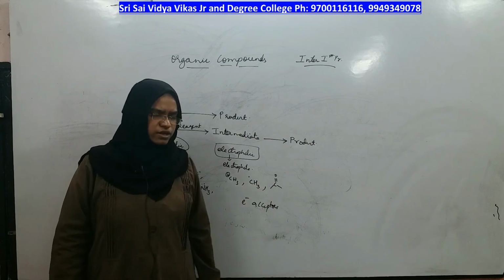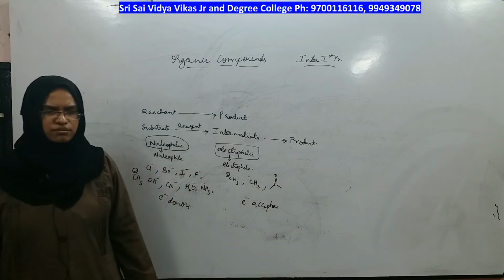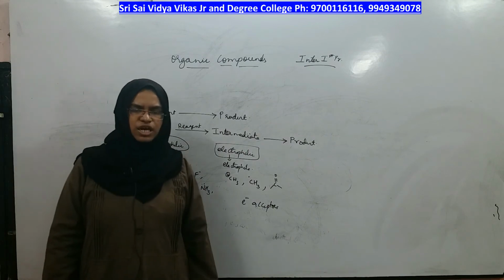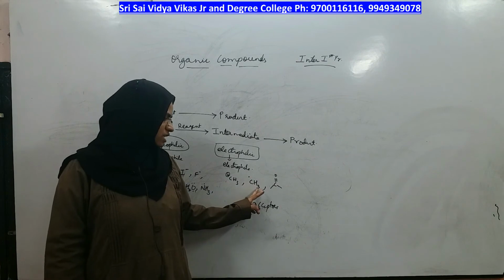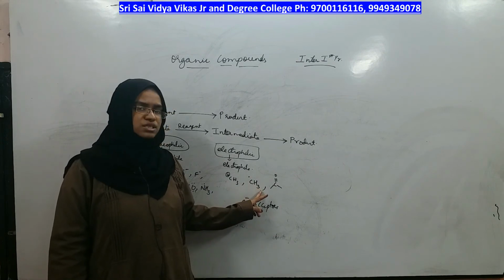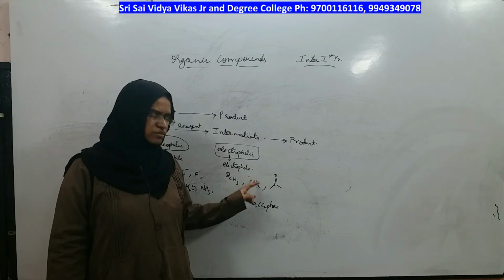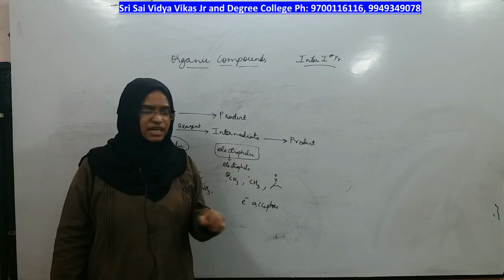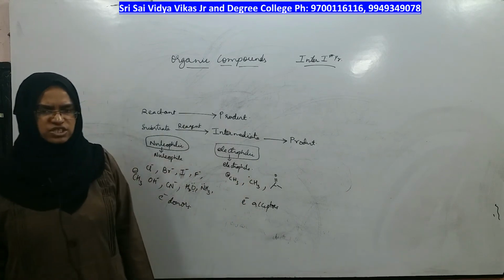Coming to the methyl free radical, it is also the same case. Carbon should have 4 bonds, that means 8 electrons, but the methyl free radical has only 3 bonds, that means 6 electrons plus 1 extra electron in the form of a dot. Instead of 8 electrons, it has only 7, therefore electron deficiency.